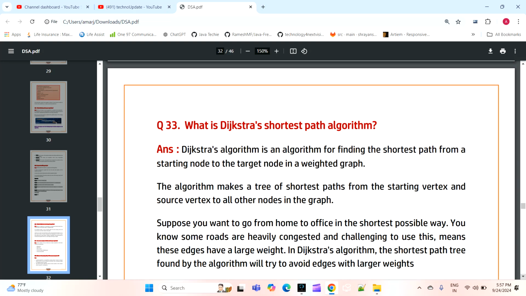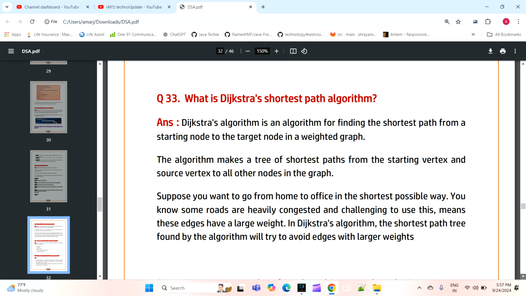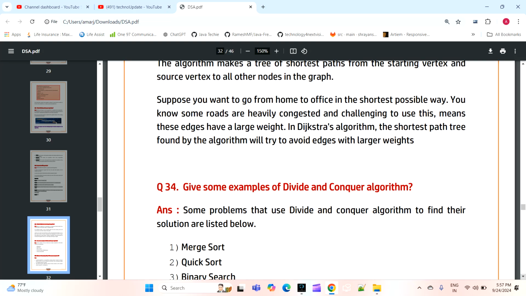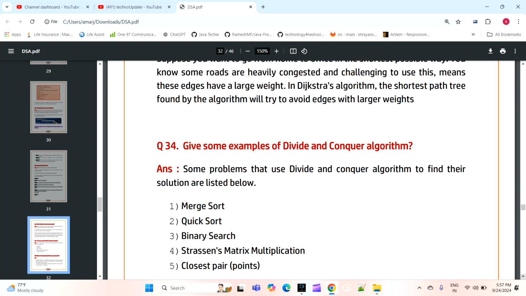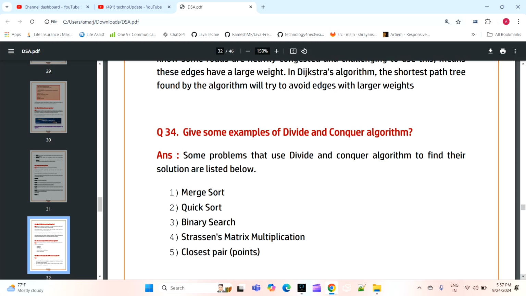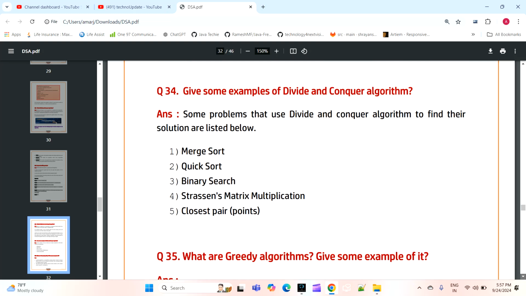The next question is: what is Dijkstra's shortest path algorithm? How will we use Dijkstra's shortest path algorithm to solve this problem? The next question is: give some examples of divide and conquer algorithms.